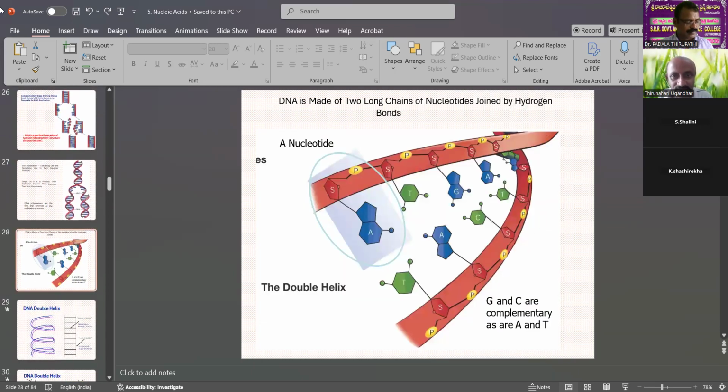But DNA is made of two long chains of nucleic acid joined by hydrogen bonds. So at this point, hydrogen bonds join the nucleotides: adenine with thymine, thymine with adenine, guanine with cytosine. Guanine and cytosine are complementary, as are adenine and thymine.